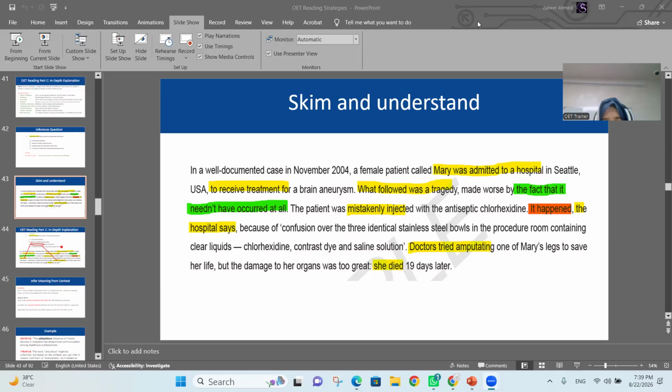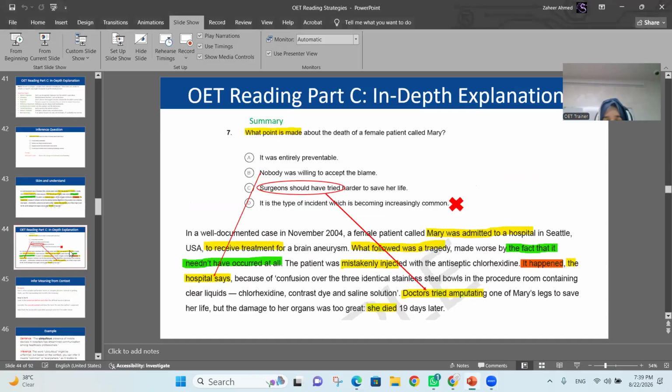So overall summary, what do we understand? There was a patient called Mary. She came for the treatment which was followed by a tragedy, and she was mistakenly injected. It happened, the hospital says. Doctors tried, but still she died. This is the whole story. Now we are going back to the options. Now I'm holding our option A for a while. We'll come back to this.